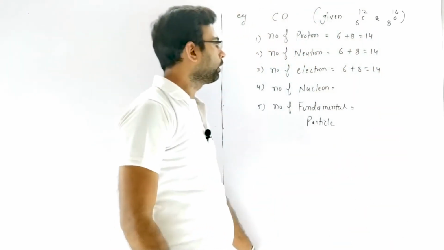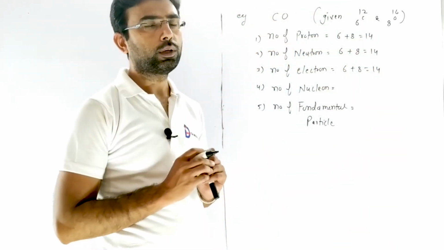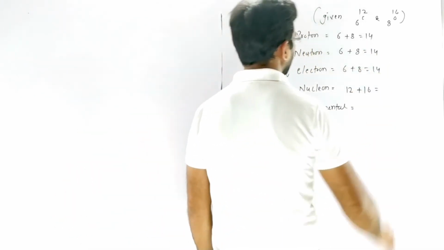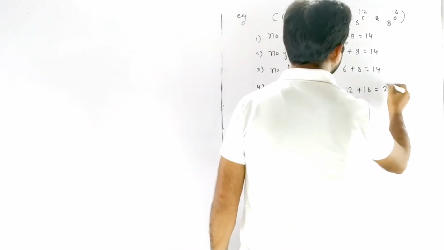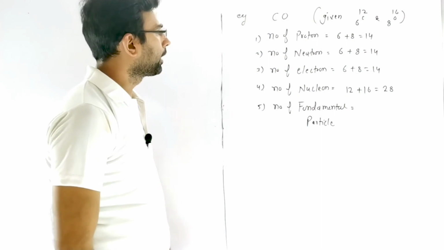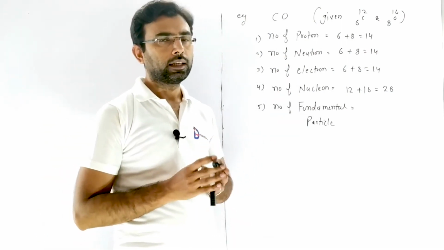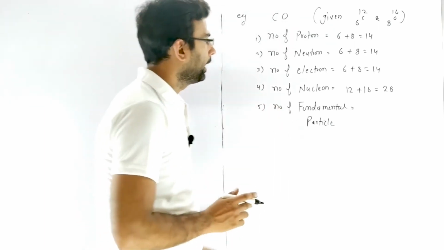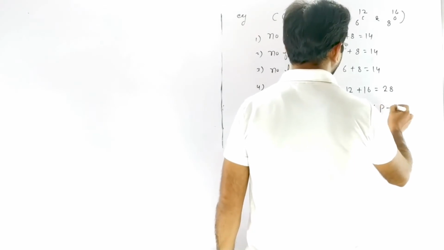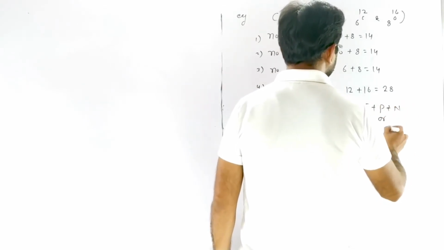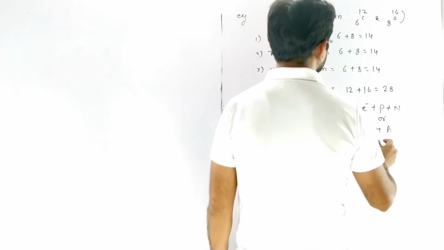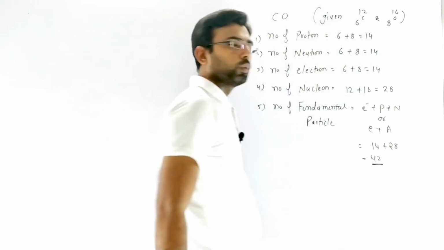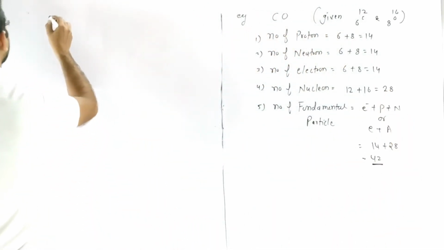Now we calculate the number of nucleons. We know that nucleon number is always equivalent to the mass number. So the mass number is 12 plus 16, and on addition it becomes 28. Next, the number of fundamental particles. We know that fundamental particles are the basic particles that form the whole atom. So electron plus proton plus neutron, or we write E plus A, where the electrons are 14 and A is 28. So it becomes 42.